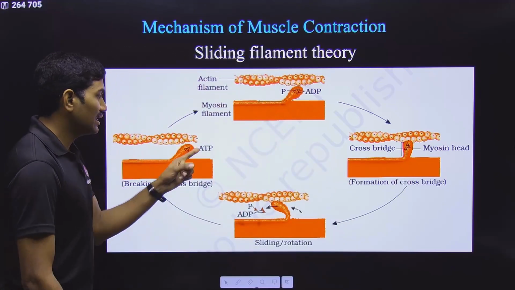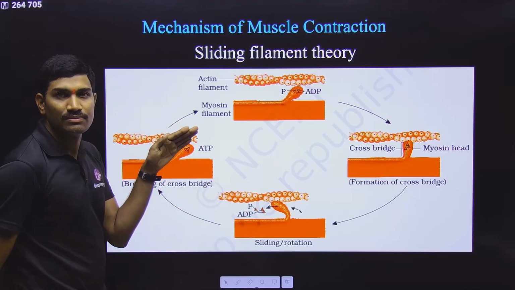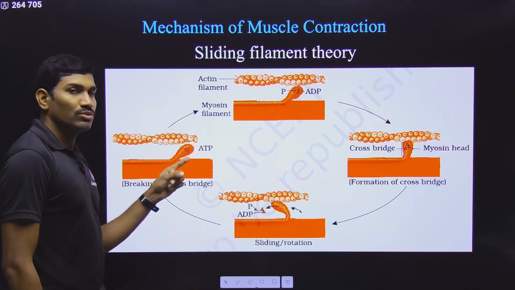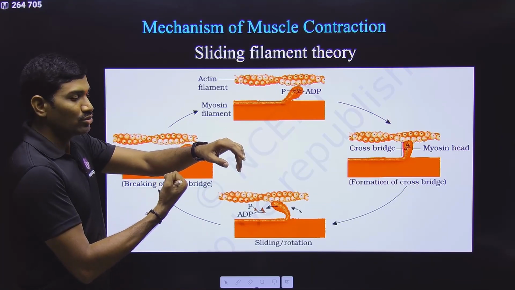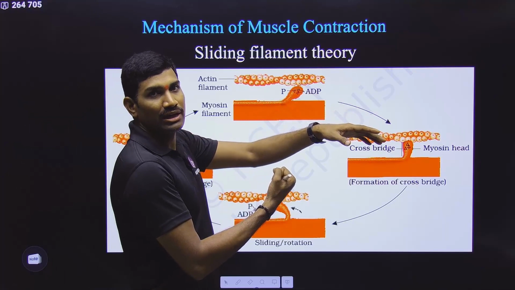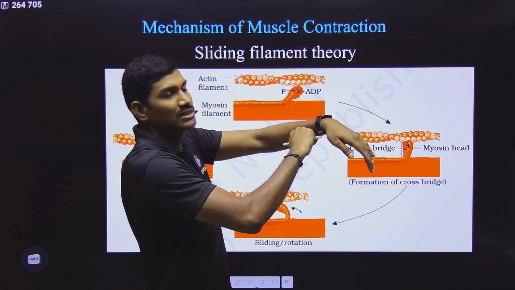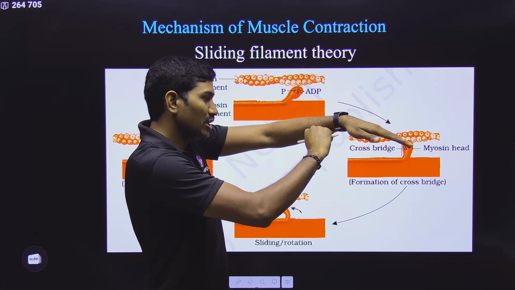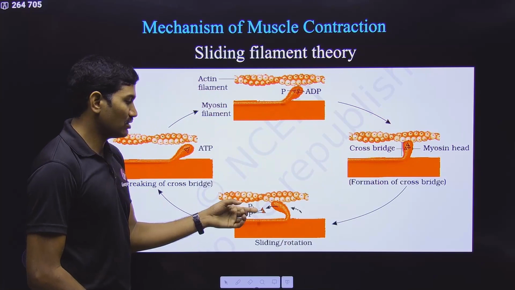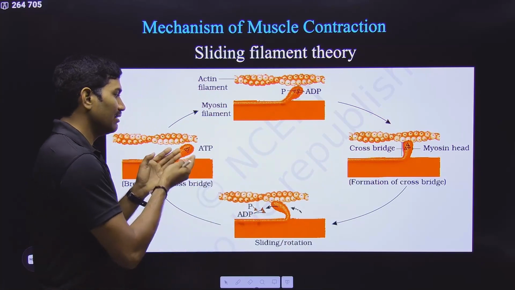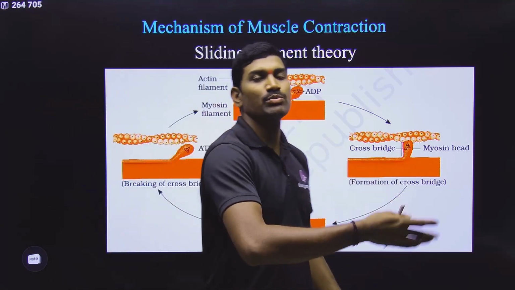So please understand, attachment of fresh ATP causes separation of the cross bridge. Understood or not? Attachment of ATP causes the change in shape so that it is separated. Upon breakdown, ADP plus Pi is formed, so it gets its original shape and binds at a different location. Now it is pulling with the help of the energy. Once it has pulled, ADP and Pi are released, a fresh ATP binds, it is separated again, and it binds again. It is a continuous process.